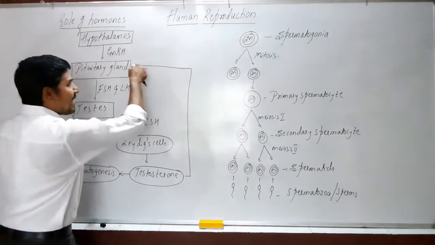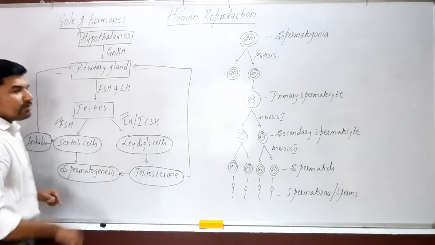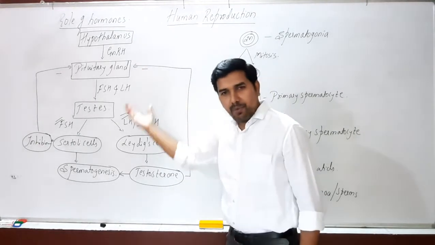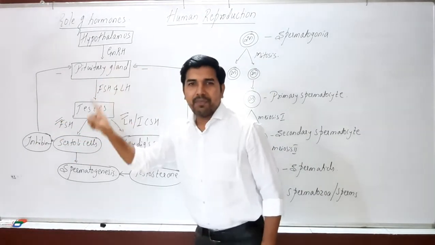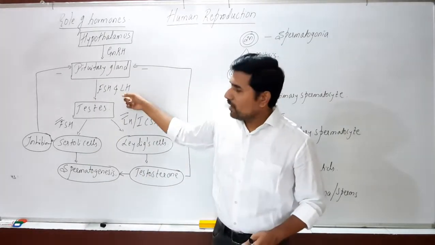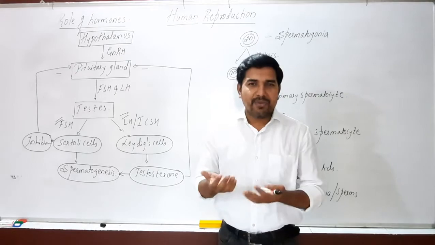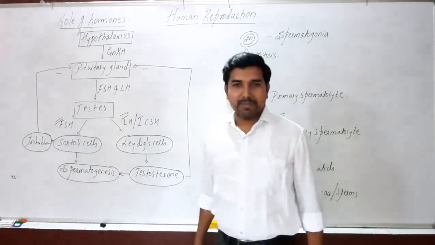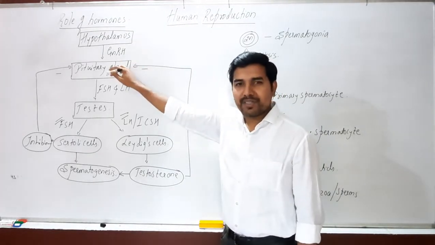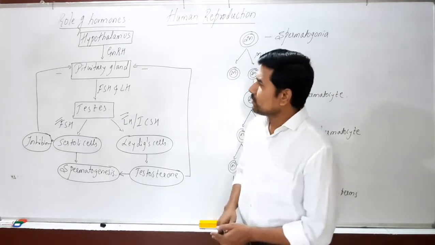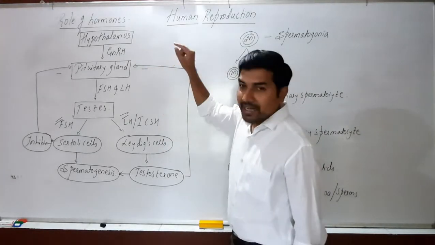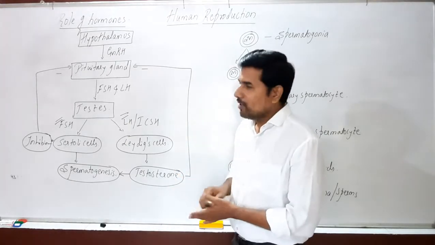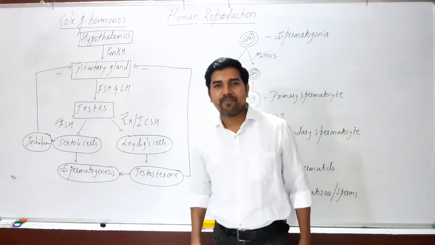So this is called a negative feedback mechanism. When the quantity of FSH and LH is more, there is a negative mechanism. That means it stops the release of gonadotrophins called FSH and LH, and when they are required, they are released from the pituitary gland under the influence of the hypothalamus. That means the hypothalamus also controls the release of the gonadotrophins. So this is regarding the role of hormones during spermatogenesis. Similarly, we come across the same thing in the oogenesis process also.